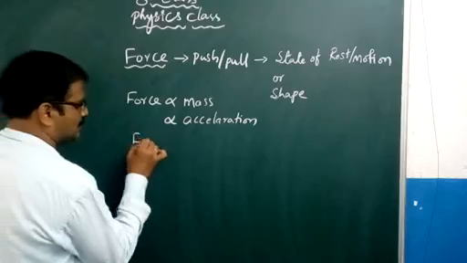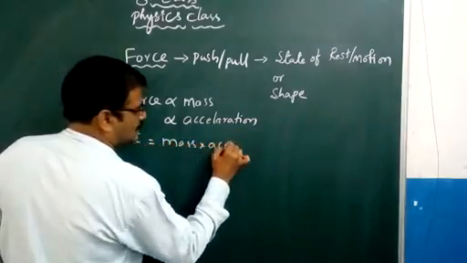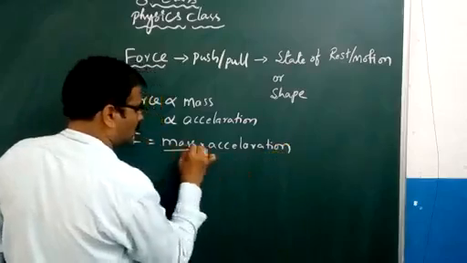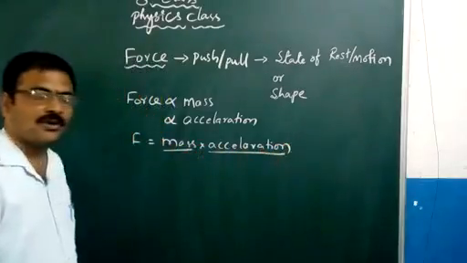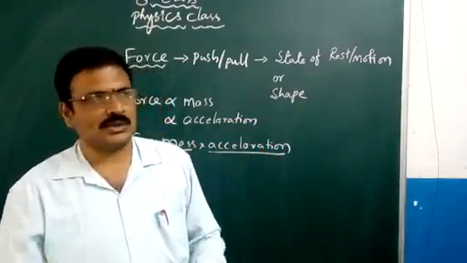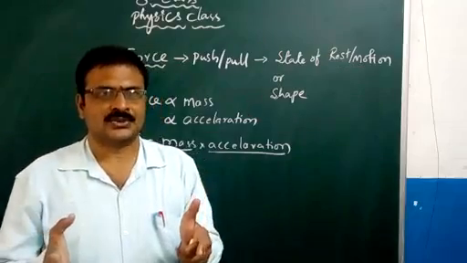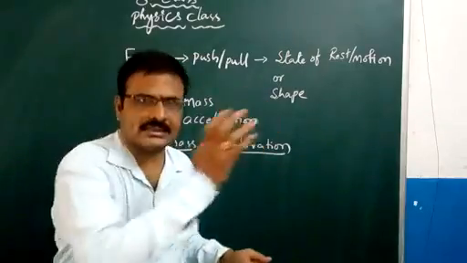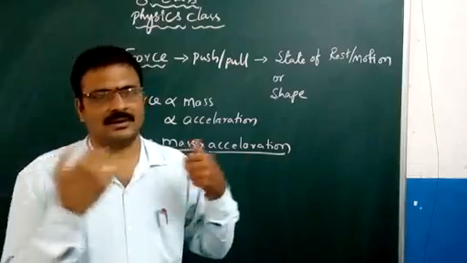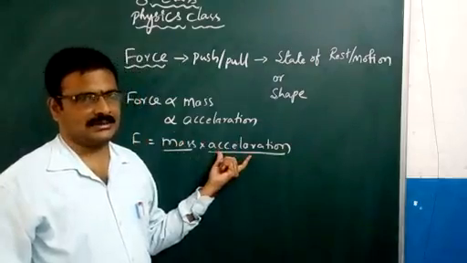A small stone can be thrown very fast. A big stone you cannot throw with that speed, that acceleration, that velocity.